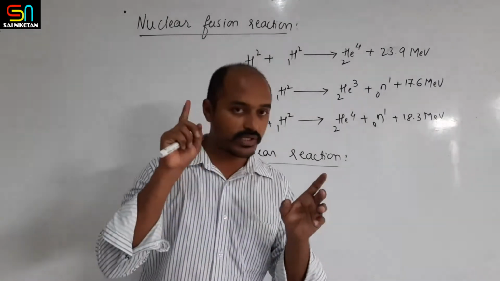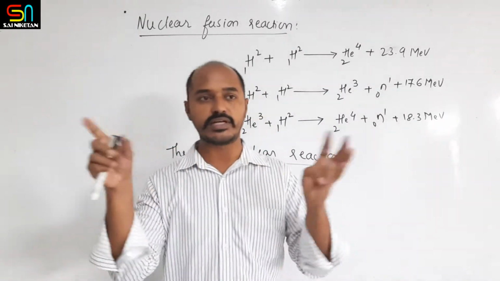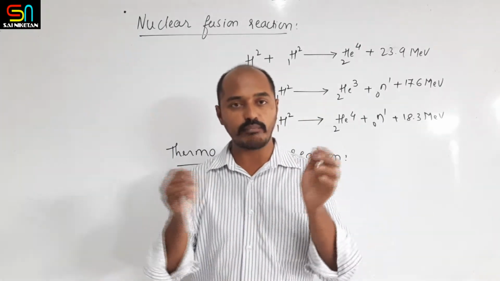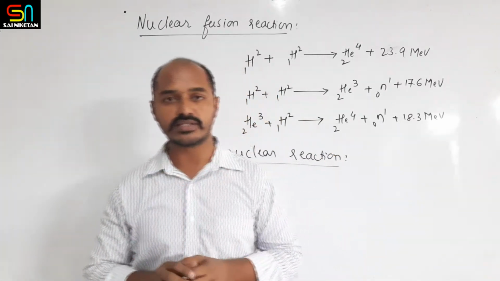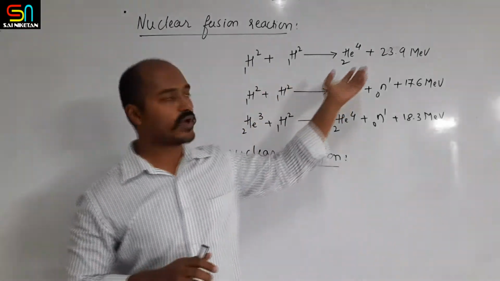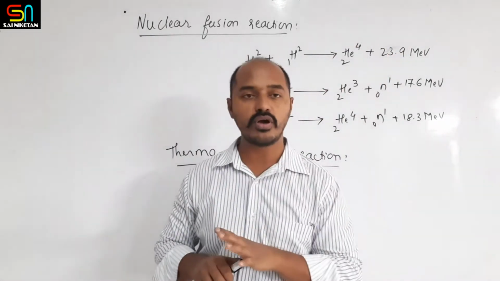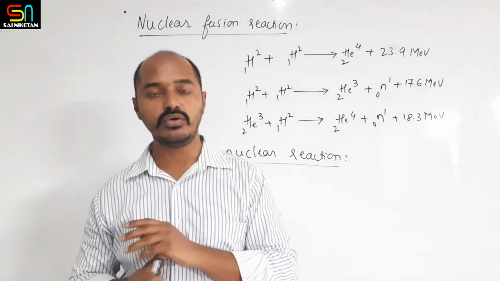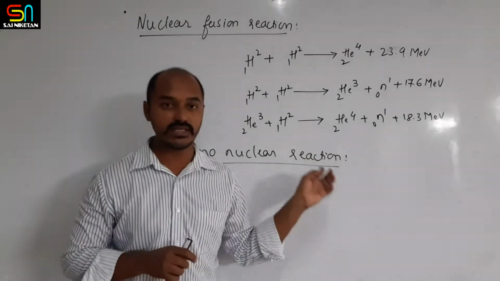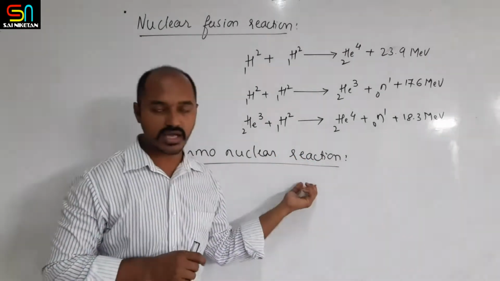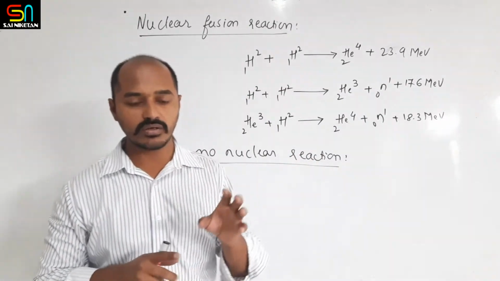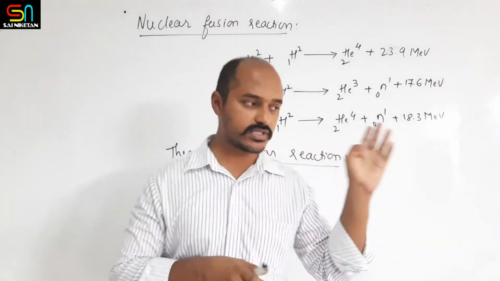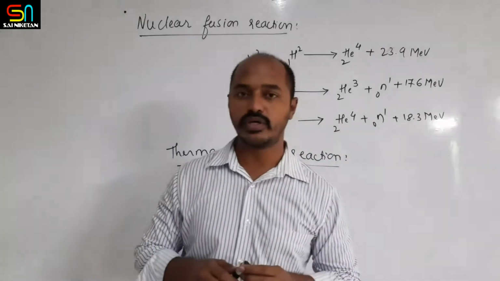So remember, in the nuclear fission reaction a heavy nucleus splits, but in the nuclear fusion reaction two or more lighter nuclei combine together to form a heavy nucleus, with the release of a high amount of energy. And one more point to remember is that the temperature necessary is very high, hence it is called a thermonuclear reaction. And this reaction is possible on the surface of stars and the sun. So this is regarding the nuclear fusion reaction.